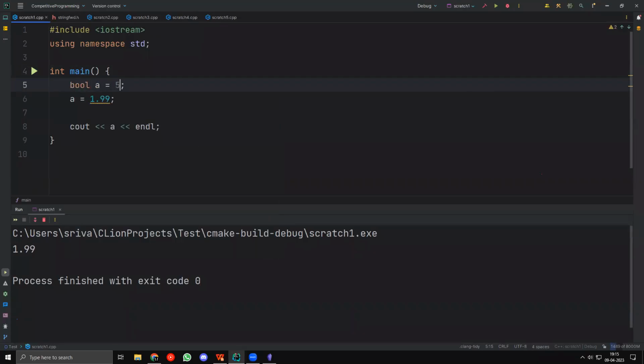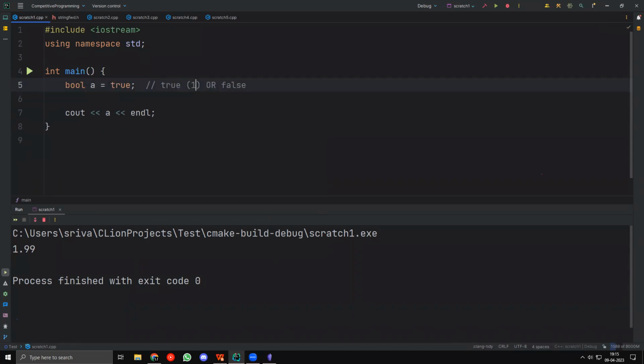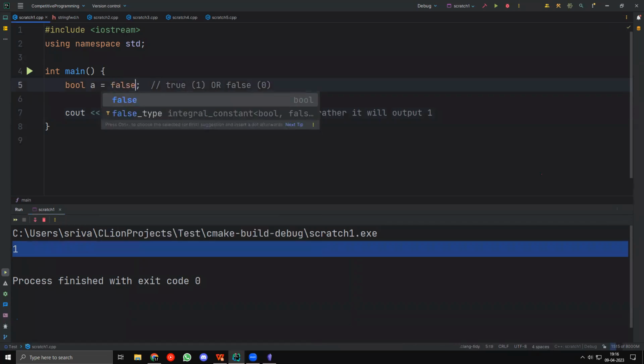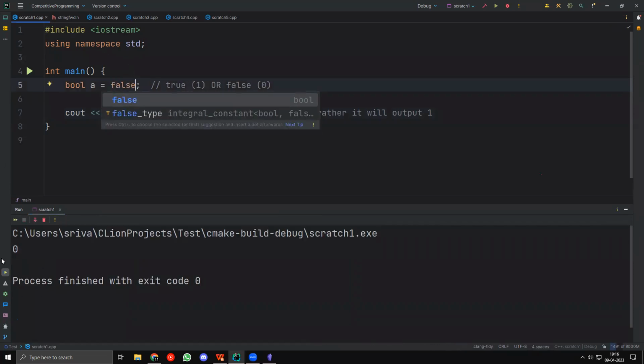So I'll quickly go through what a bool is. A bool can either be true or false, right? Now, true is represented with a 1 and false is represented with a 0. What this means is that when I output something, it will not output true, but rather it will output 1. If I run this, you'll see that for true, it outputs 1, right? And when I take false, it will output a 0. And there you go. You can see that it does in fact output a 0, right?